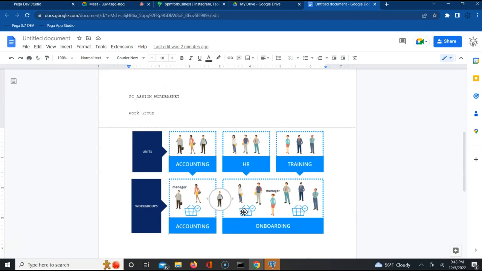It's a group to which you belong, your manager belongs, and your work basket also belongs. So these are tied to each other. Let us see how exactly they are tied to each other. But very important to understand how they are different from each other. Work group, work list, work basket, or work queue. Work basket is also called work queue. Does it make sense?